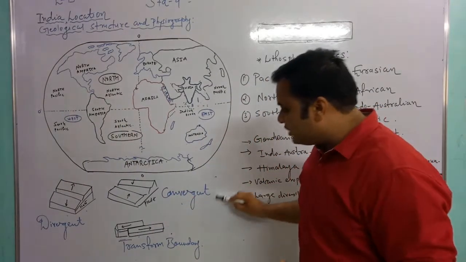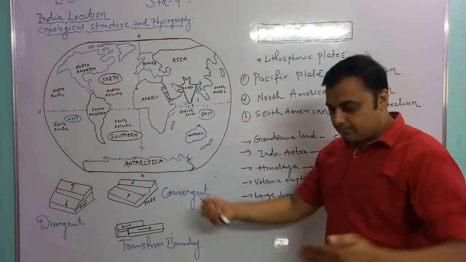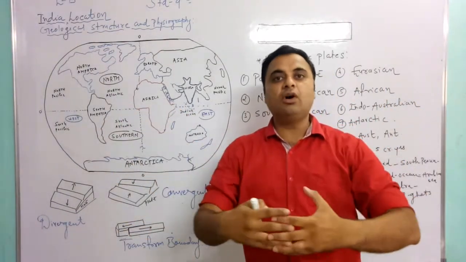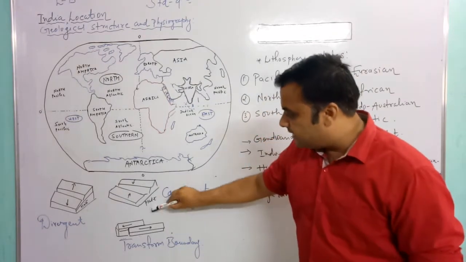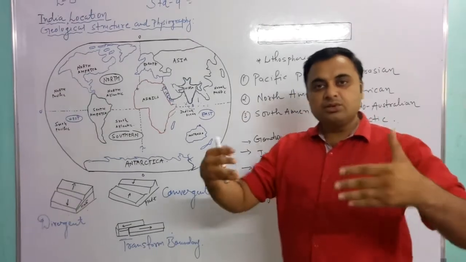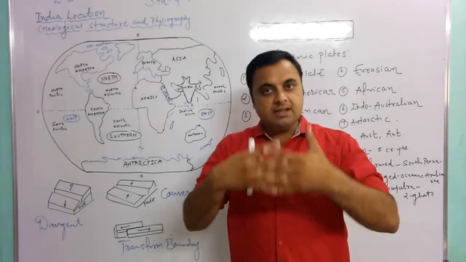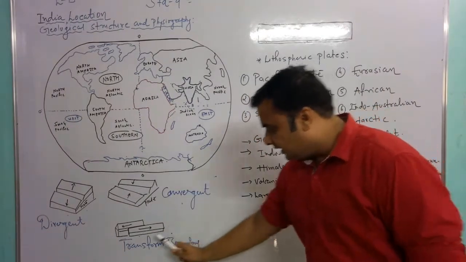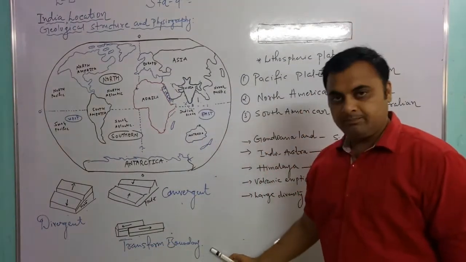Second there is a convergent plate. Convergent means the amalgamation, the gathering of the 2 plates; the plates converge, come close to each other, and get locked together, that is called the convergent plates. And third is a transform boundary.